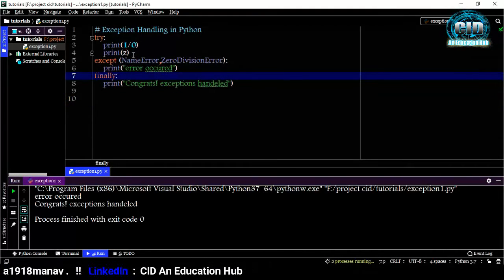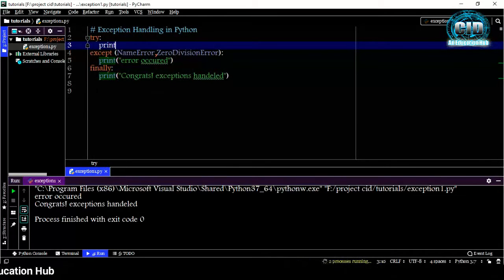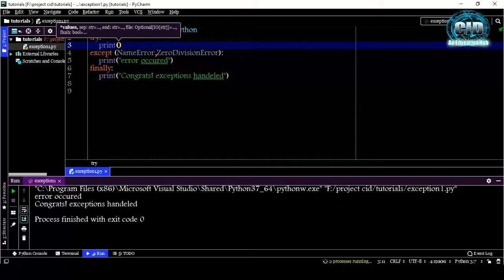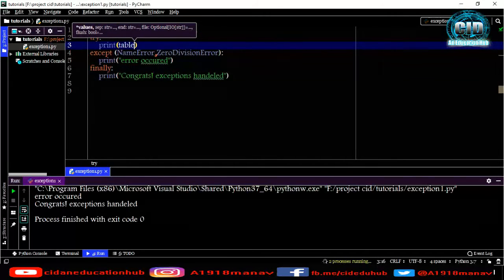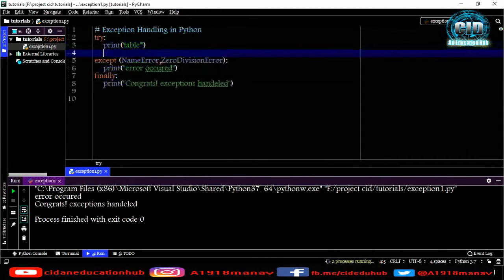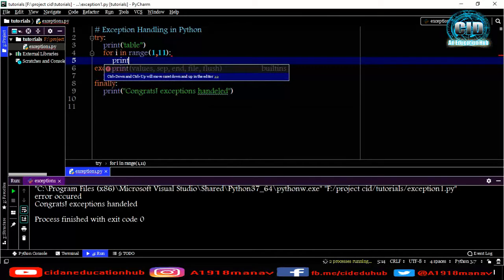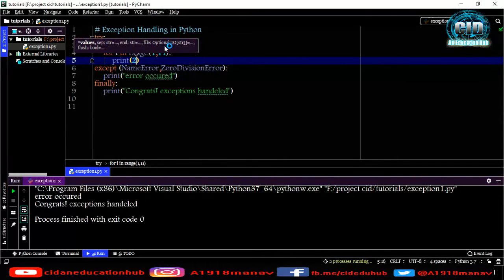So let me do this with the try block. Suppose I'm just printing "table", and after this I'm going to print something for i in range 1 to 11, print 2 into i.